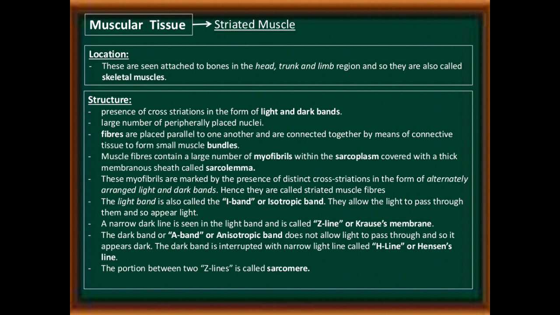Structure: presence of cross striations in the form of light and dark bands. Large number of peripherally placed nuclei. Fibers are placed parallel to one another and are connected together by means of connective tissue to form small muscle bundles. Muscle fibers contain a large number of myofibrils within the sarcoplasm, covered with a thick membranous sheath called sarcolemma. These myofibrils are marked by distinct cross striations in the form of alternately arranged light and dark bands. Hence, they are called striated muscle fibers.